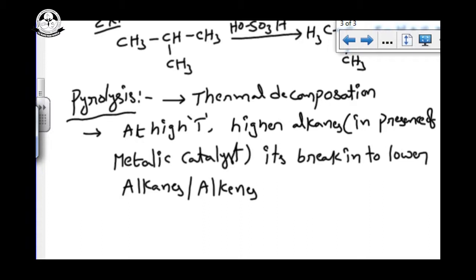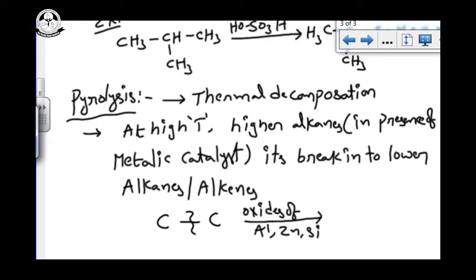Here, bond breaking. Here, two types of bonds we are having. There is bond breaking between the carbon single bond, CC bond breaking. For the breaking of the CC bond, what metals are we using? Oxides of aluminum, zinc and silicon. So if you want to do the pyrolysis of the carbon-carbon bond, we have to use oxides of aluminum, zinc and silicon.